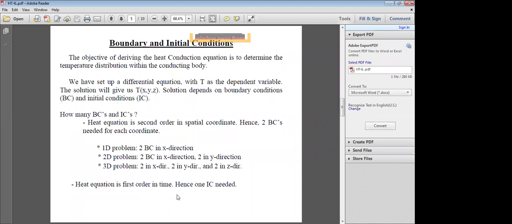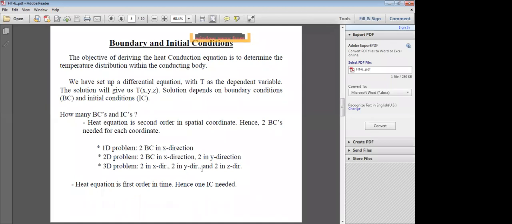Hence, only one initial condition is needed, but the boundary conditions depend upon the direction. For a one-dimensional problem, two boundary conditions. For a two-dimensional problem, two boundary conditions in one direction and two in the other direction. For a three-dimensional problem, two boundary conditions in each of the x, y and z directions.